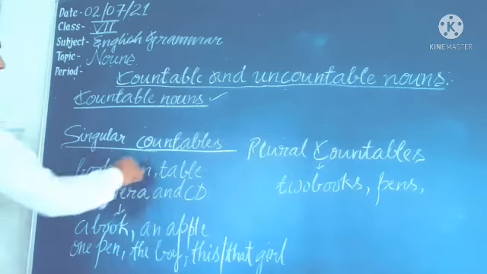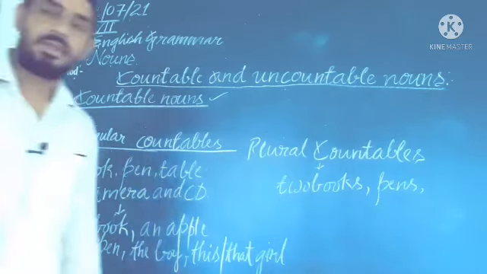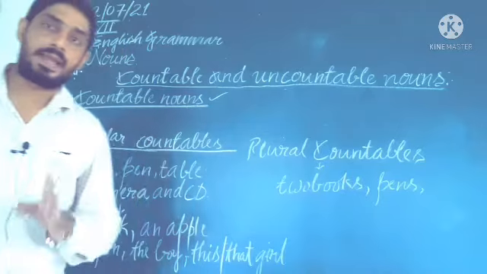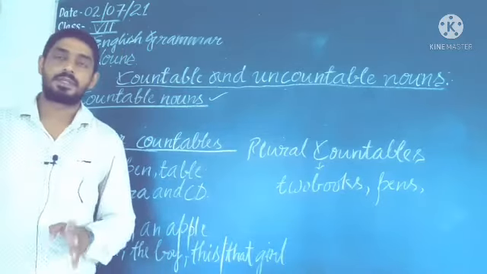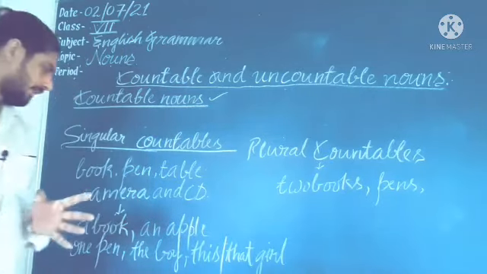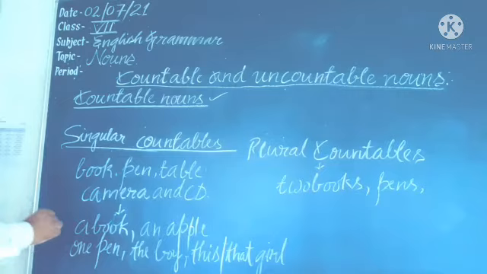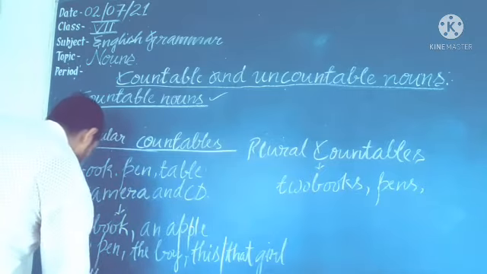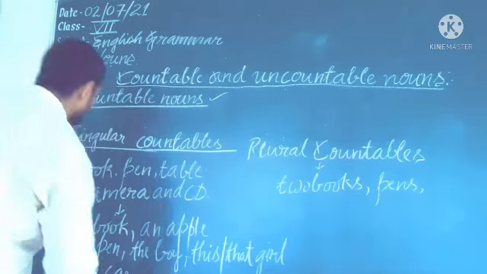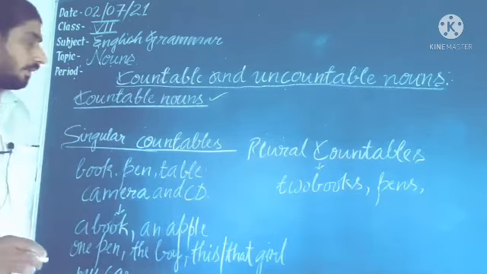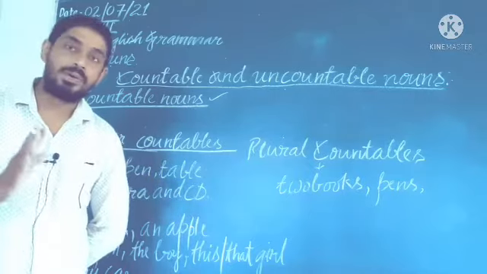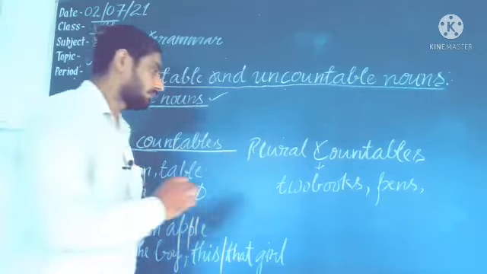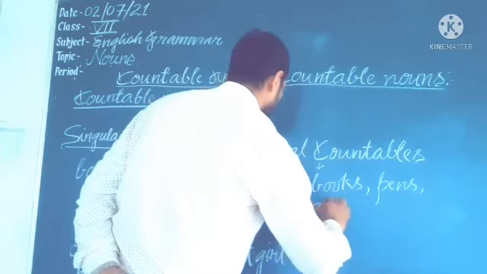In singular countable we use a, an, the, this, my. We don't use s or es in singular countables.